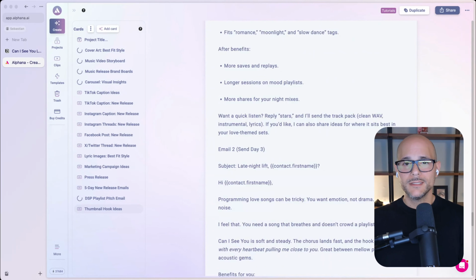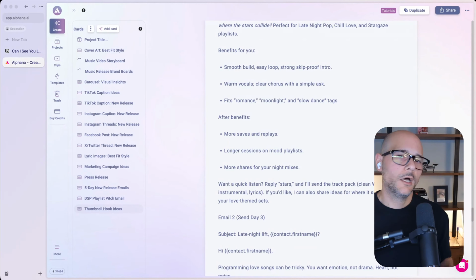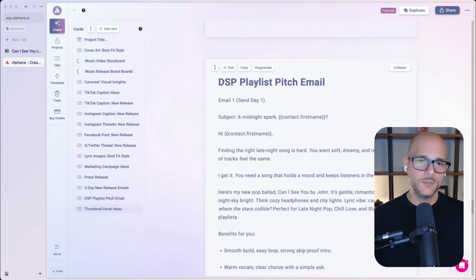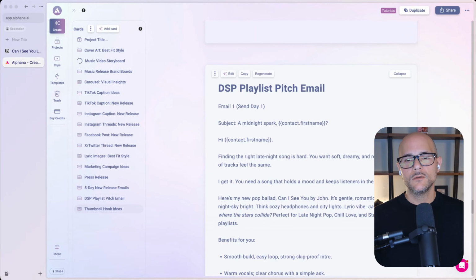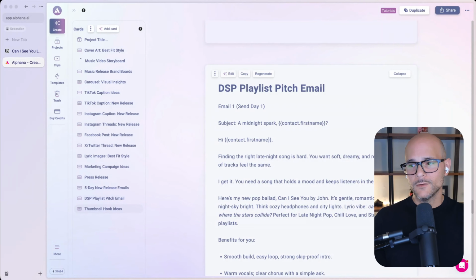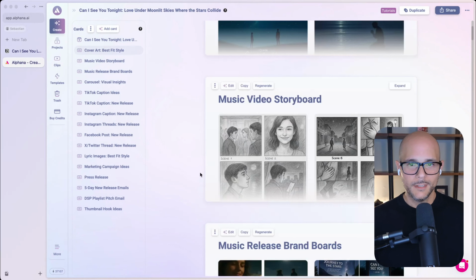But if you're trying to pitch your music to a DSP, right? And for those of you not in the music industry, a DSP is a digital service provider. Think Spotify, Apple Music, Deezer, any of these platforms where people go to consume content like music content. You want to pitch to get your music playlisted on these services. And so in this case, what we're doing is pitching the music so that they could feature your music inside of their playlist, right? It could be anything from the Discover playlist, what's new, new this Friday, any of those types of things, right?